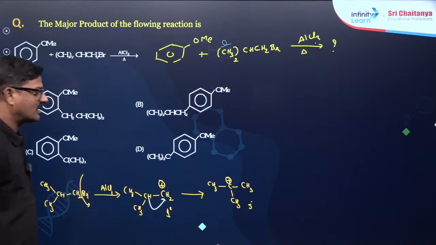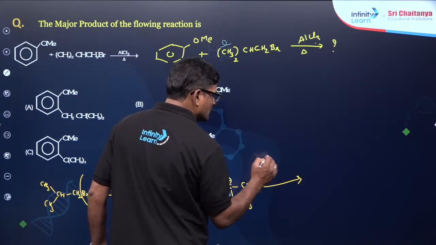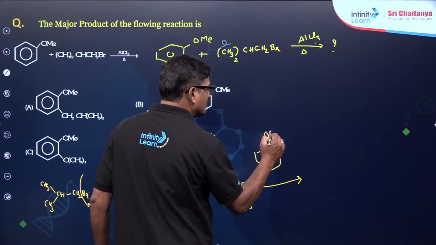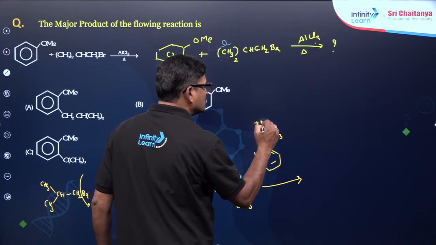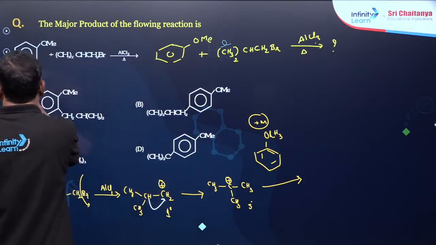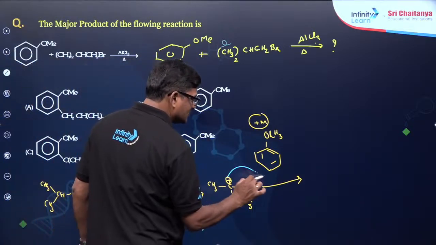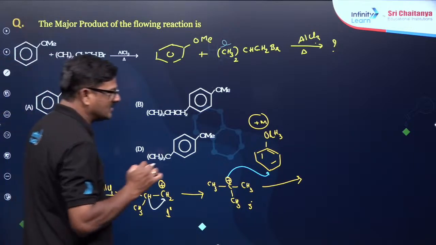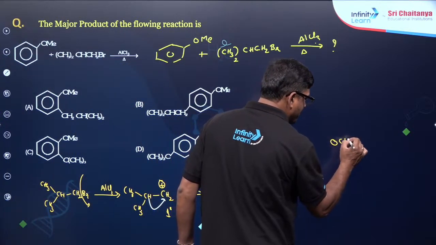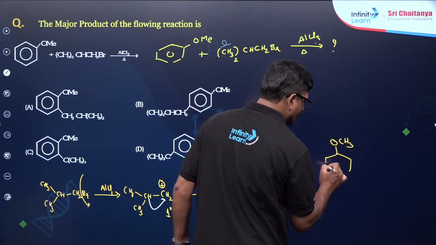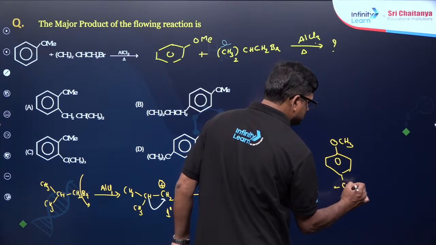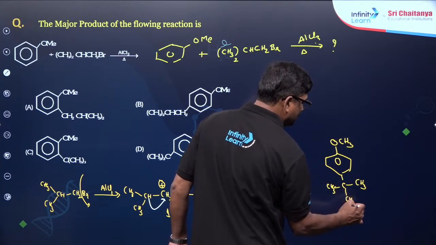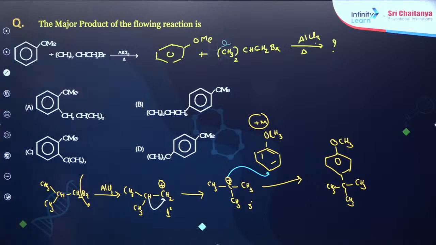This tertiary carbocation is going to react with, so what is this, anisole? This anisole is OCH3, by the positive mesomeric effect this is a ring activator, so that it is going to attack this, and the end product of this is going to be here OCH3, and para tertiary butyl anisole is going to be the product.